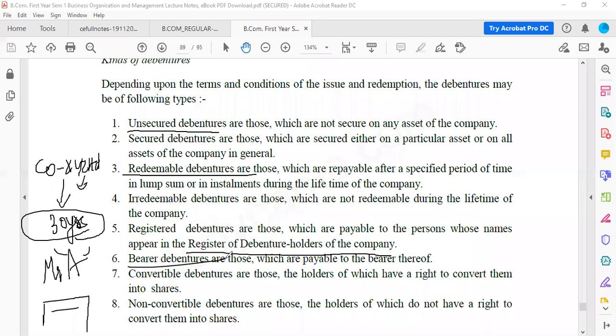So these are the major 8 types of debentures: secured and unsecured, redeemable and irredeemable, registered and bearer, convertible and non-convertible. If you keep this in mind, the names themselves tell you the meaning of the debentures, so it will be easy for you to remember. So, understood the types of debentures? Any doubts until here?